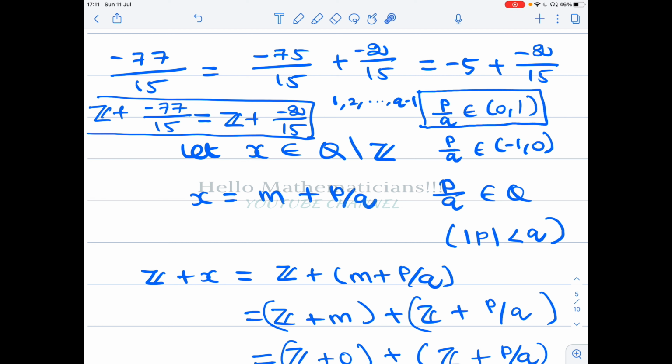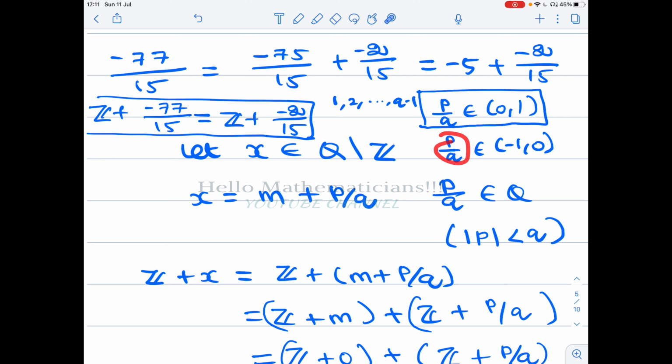You take any rational number p by q that belongs to open (0, 1), which means the number is strictly less than 1. Strictly less than 1 means the numerator has to be less than q. And p is an integer, but belonging to open (0, 1) means p should be a positive integer. Therefore, what are all the positive integers less than q? That is precisely 1, 2, etc., q minus 1.